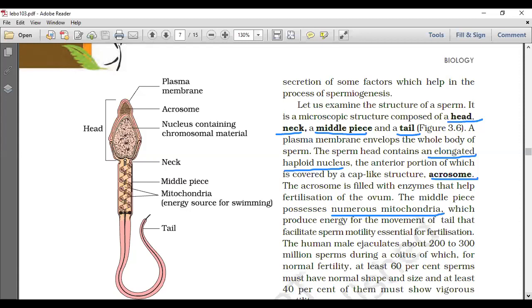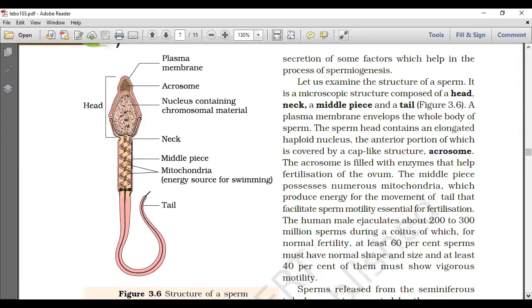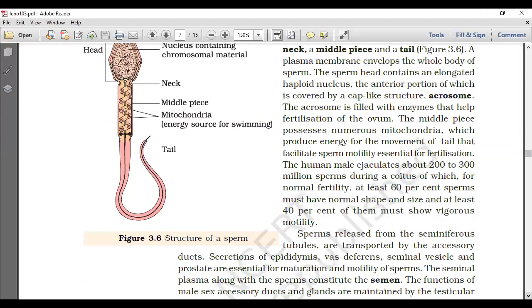The human male ejaculates 200 to 300 million sperms during coitus, of which for normal fertility, at least 60% of the sperms must have normal shape and size. Here we have that application: 200 to 300 million, at least 60%.